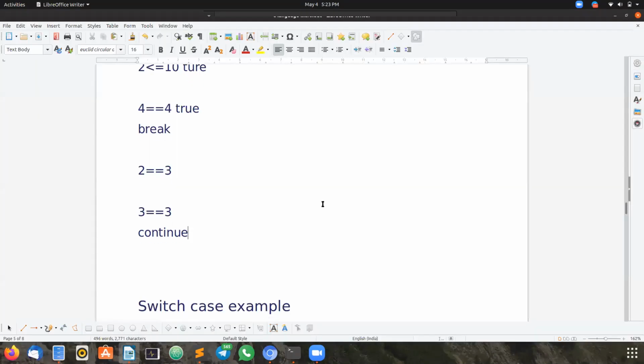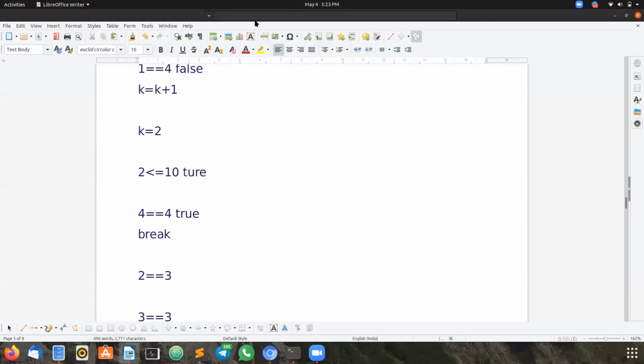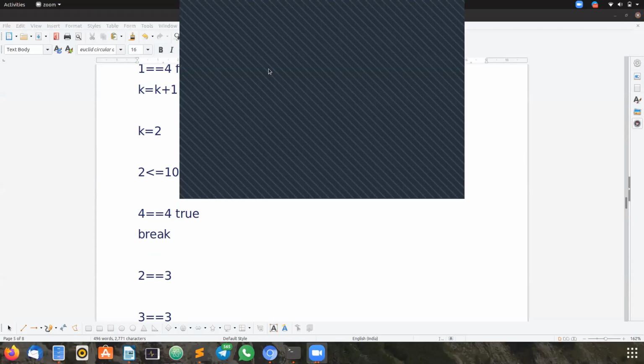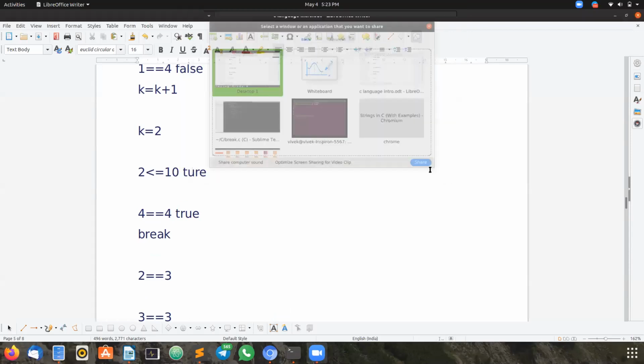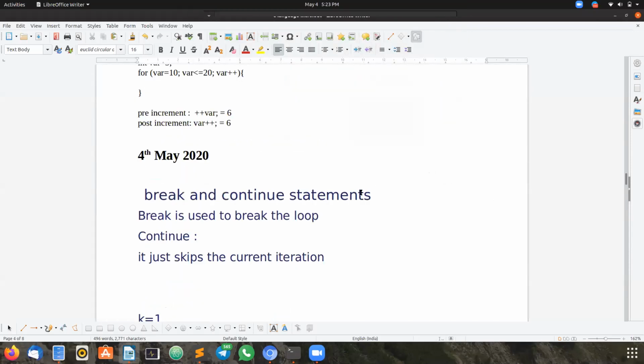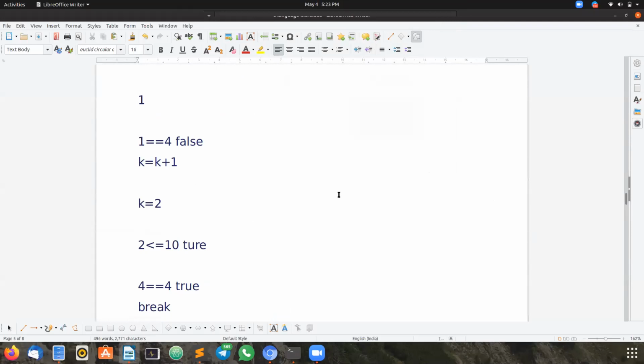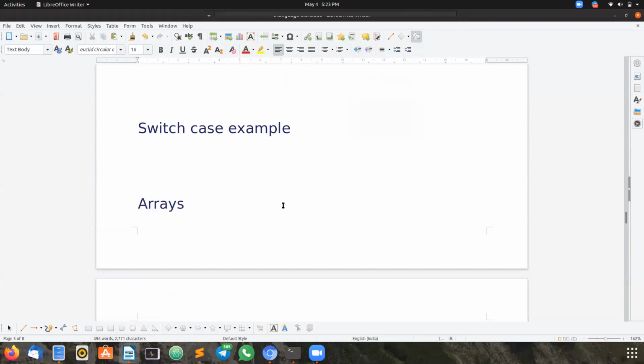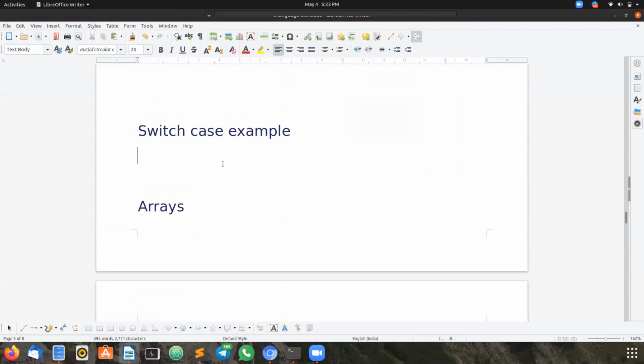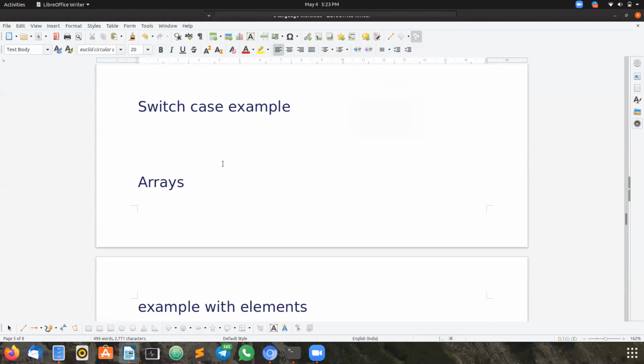So let's continue. This is an important concept when we take competitive exams also. I'm going to share the document once again. We have finished with the main concepts of control statements. And in that, we have a switch case example also.